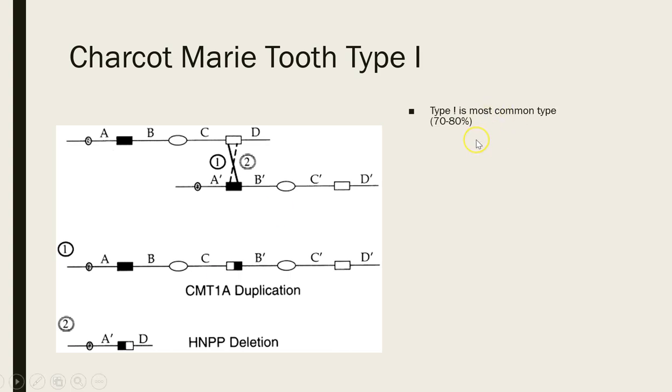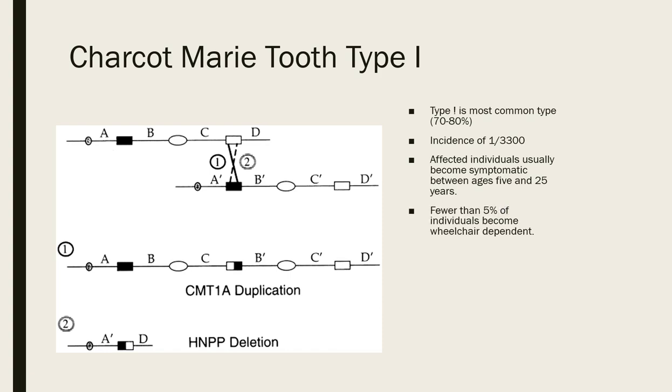Type 1 Charcot-Marie-Tooth, or CMT1, is the most common. This represents about 70 to 80% of patients with Charcot-Marie-Tooth. It occurs in about 1 in 3,300 individuals, and individuals become symptomatic somewhere between the ages of 5 and 25. So there's quite a large range of age of onset. Fewer than 5% of patients, however, become wheelchair dependent.